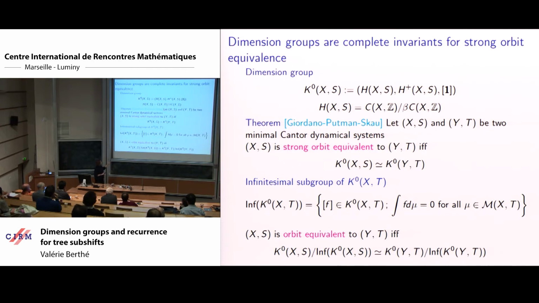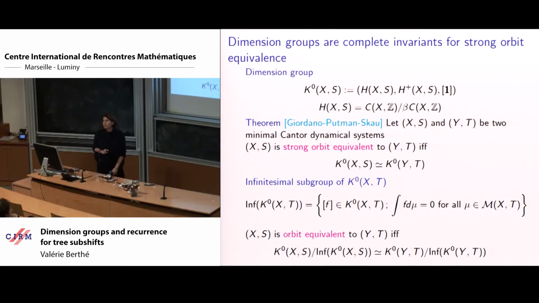You take your dimension group, and you now quotient, so you have quotiented by co-boundaries. Now you take a further quotient. You take the quotient via the subgroup of infinitesimals, so the functions which have zero mean with respect to our measure. And if these two groups are equivalent, we have orbit equivalence.